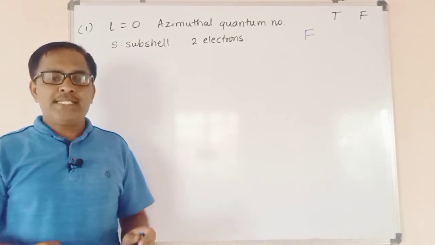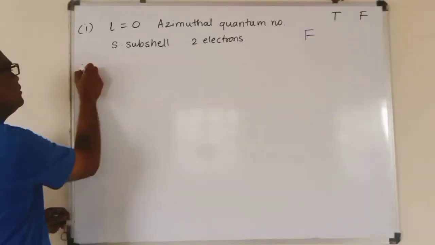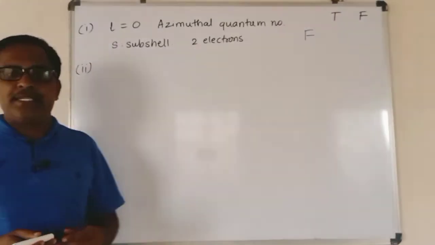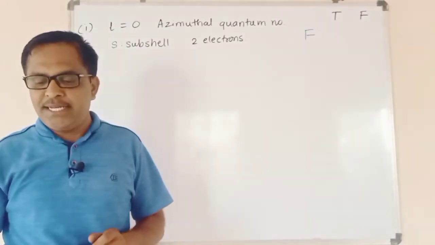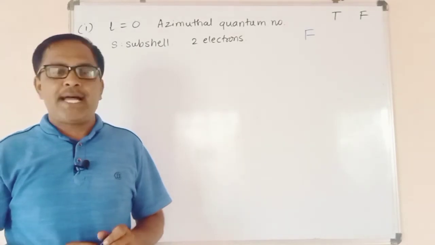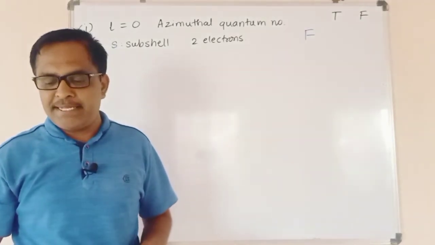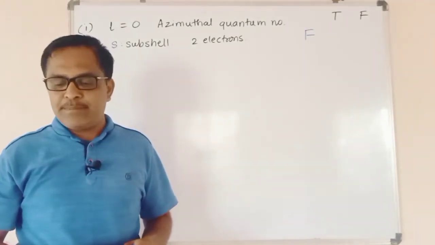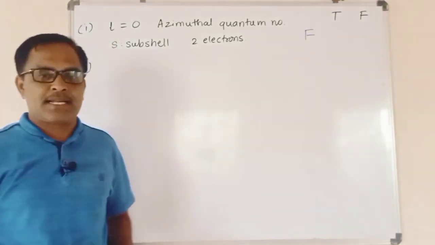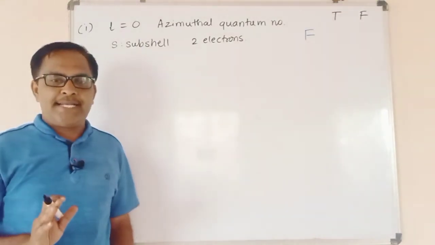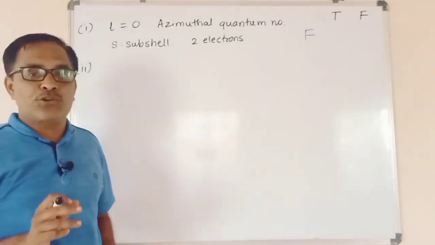So let us switch to statement number 2. Statement number 2: the value of Z effective for 3d electrons of chromium and 3d electrons of manganese is the same, as the number of electrons in d subshell of chromium and manganese are the same. So first let us write the electronic configurations of chromium and Mn.